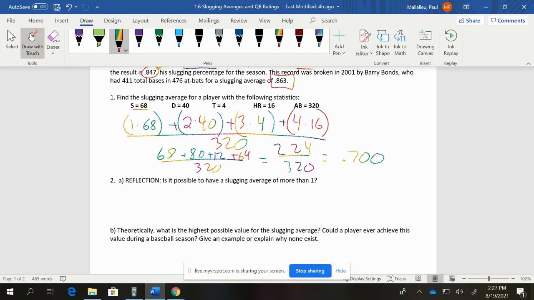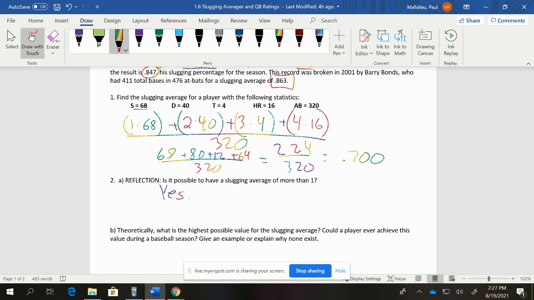All right. So the question is, is it possible to have a slugging average of more than 1? Yes, it is possible. As you see, the record from Babe Ruth stood for years, almost 80 years. So it's unlikely to have anything over 1, but it is still possible. You'd need to have a lot of home runs.